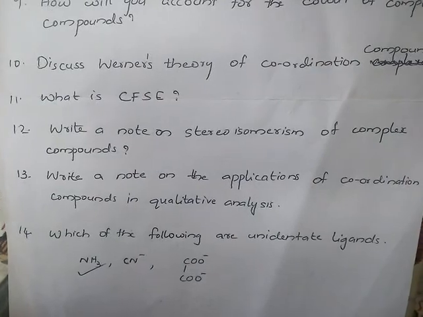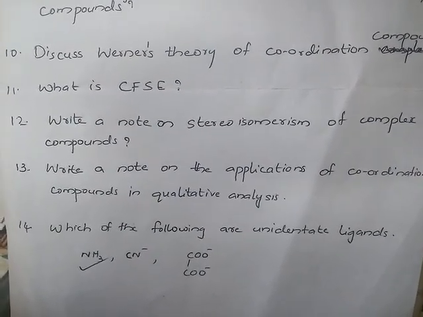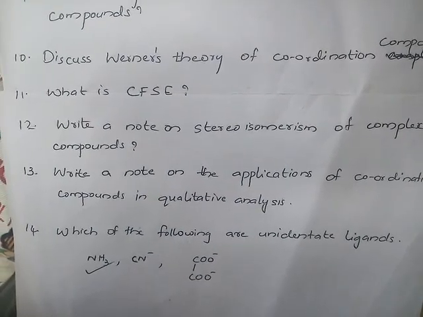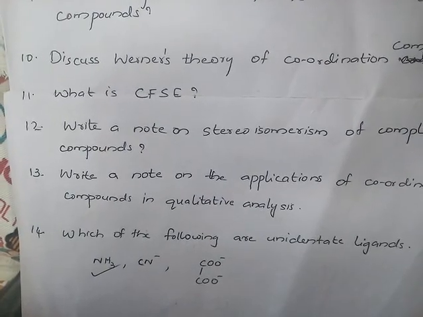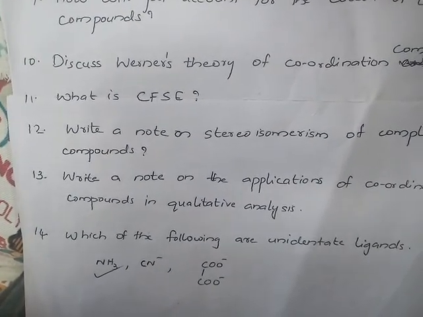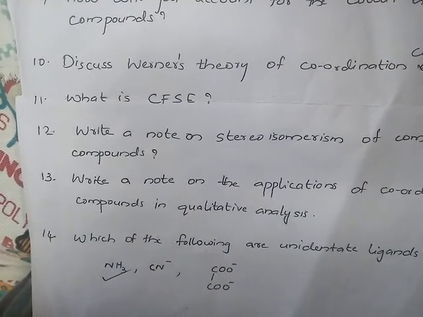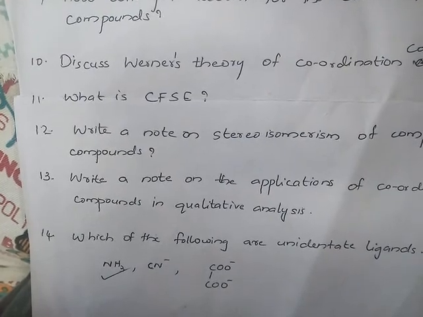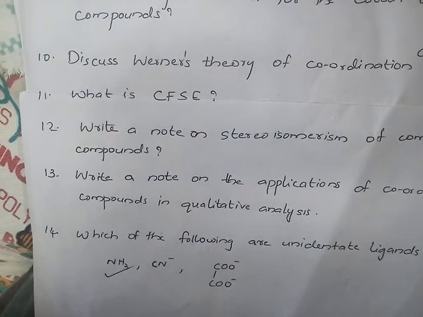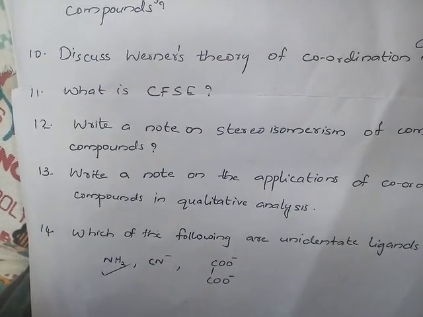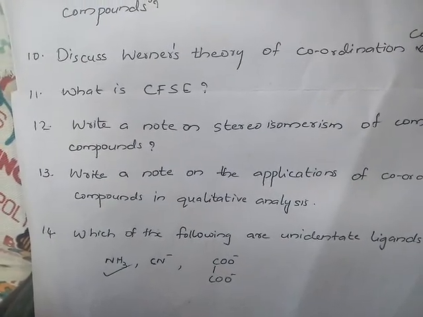Then the next one is, which of the following are unidentate ligands? Unidentate ligand means only one site of the ligand is attached to the metal. If the ligand can attach through two sites, then it is bidentate, and others are polydentate ligands. Here, which of the following are unidentate ligands? That means the ligand can attach to the metal through only one site.